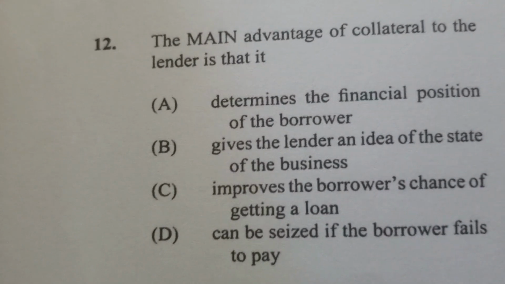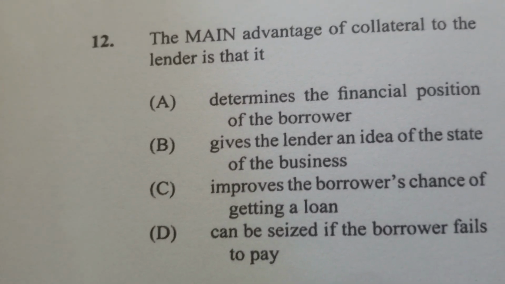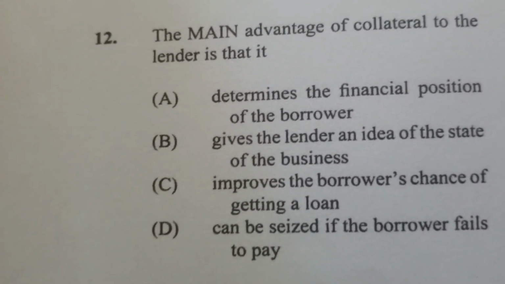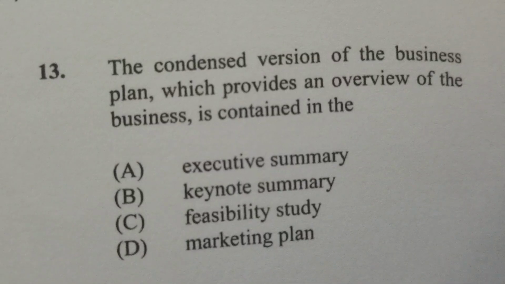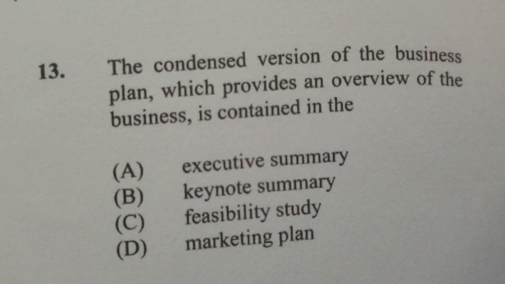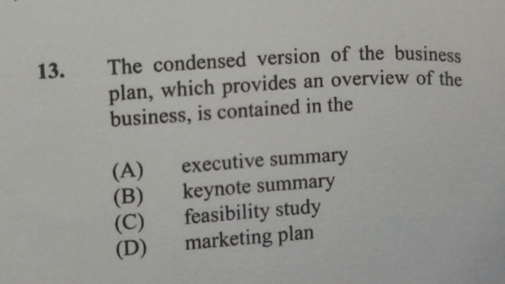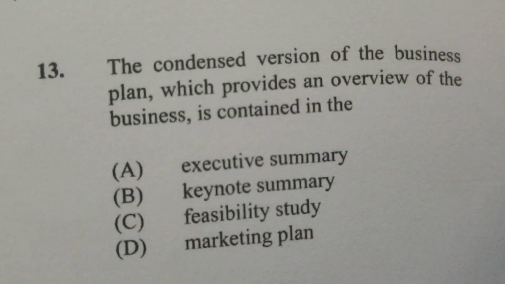So the answer is D, and please excuse me for the error in that word, not leader but lender. Item 13. The condensed version of the business plan, which provides an overview of the business, is contained in the, and yes, you have gotten it right, A, the executive summary.